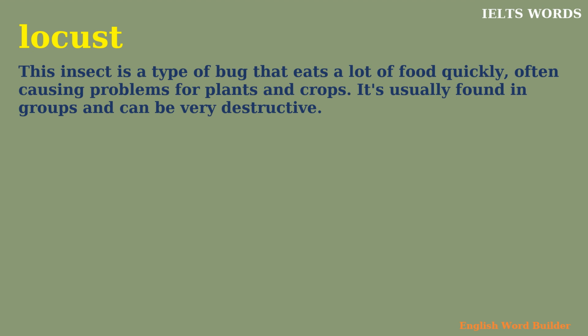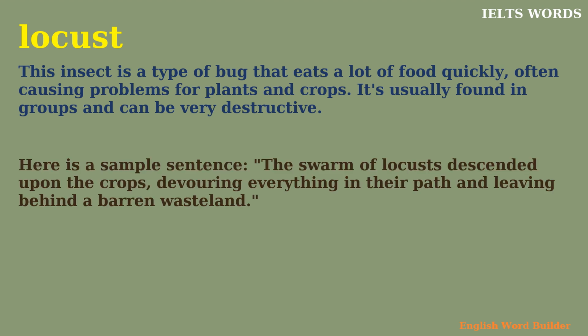Locust. This insect is a type of bug that eats a lot of food quickly, often causing problems for plants and crops. It's usually found in groups and can be very destructive. Here is a sample sentence. The swarm of locusts descended upon the crops, devouring everything in their path and leaving behind a barren wasteland.